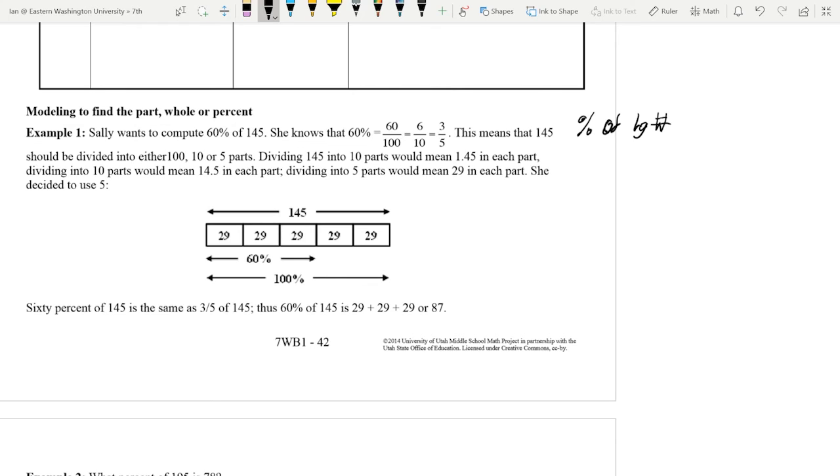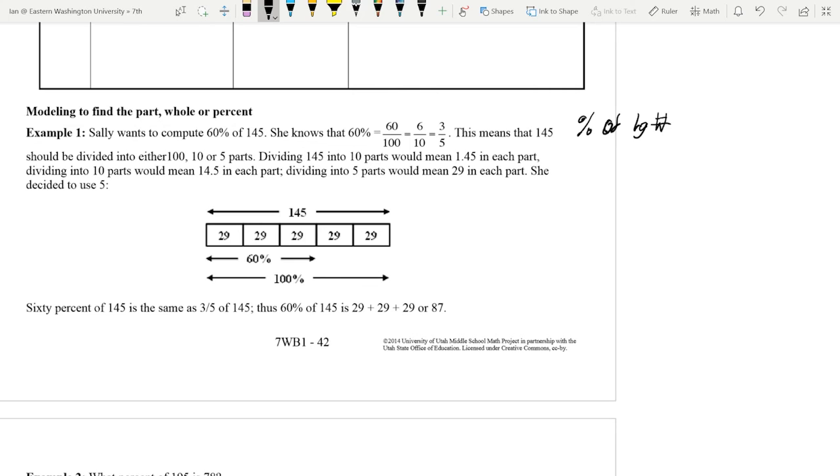So dividing into 100 parts would mean 1.45. That's really not a nice number. Dividing into 10 parts would be 14.5. That's a little bit nicer, but that's still not great. Dividing into 5 parts would mean 29. We have a whole number. That's our nice number we're going to use. So we divide it into 5 parts of 29.